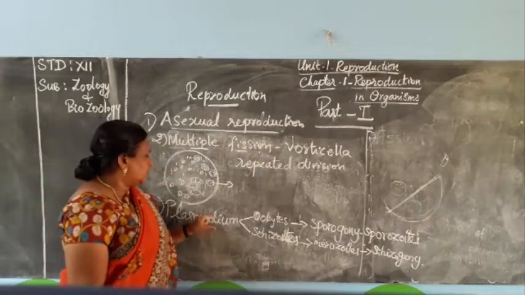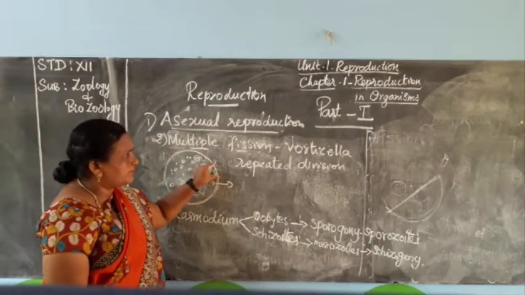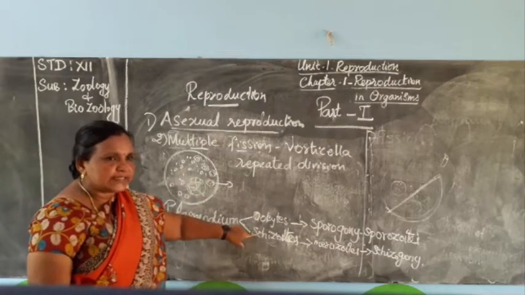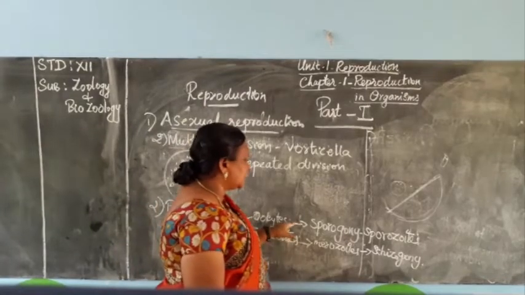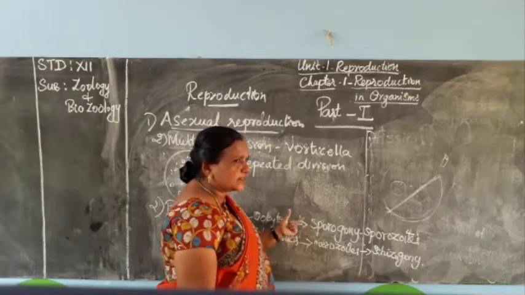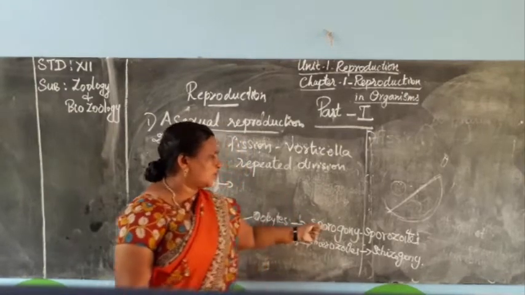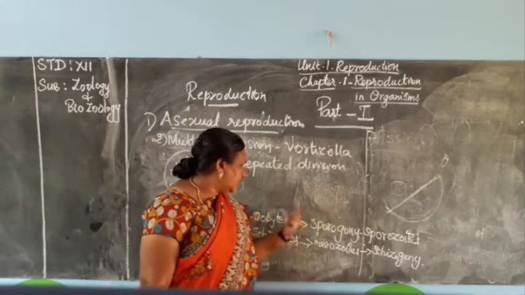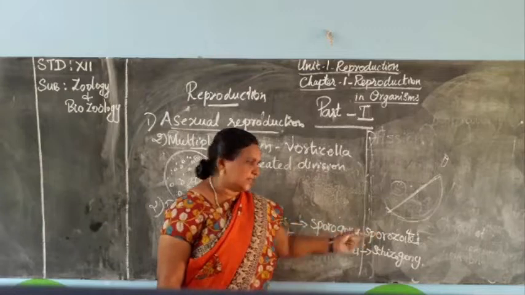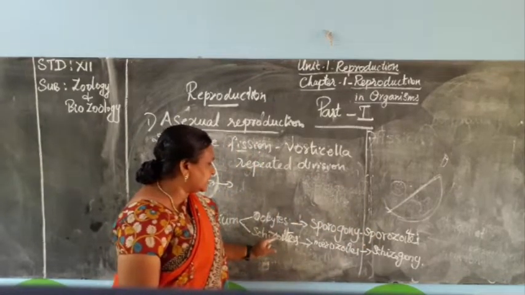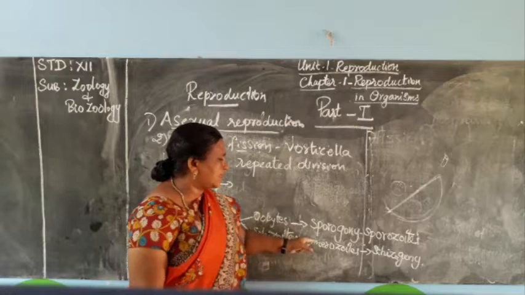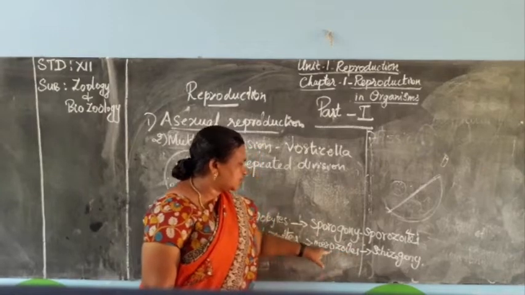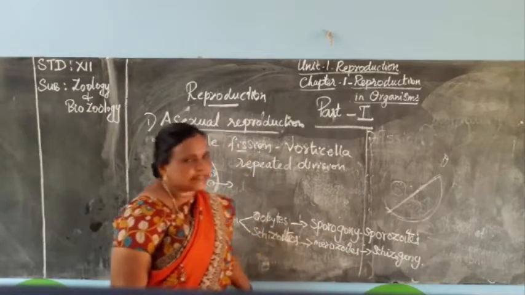So in Plasmodium, the same multiple fission takes place in two stages. The first one is the oocyst stage and the second one is the schizozoic stage. In the oocyst, the process of multiple division is called sporogony, and the daughter cells produced by sporogony in Plasmodium are called sporozoites. And the second stage is the schizozoic stage. By this they produce the merozoites, and this process is called schizogony.